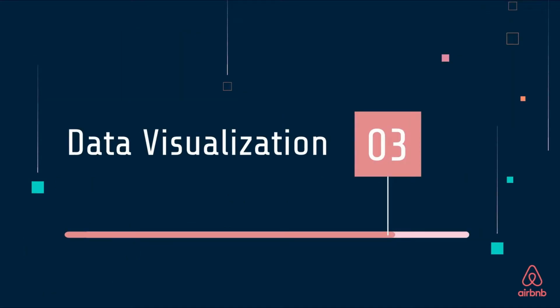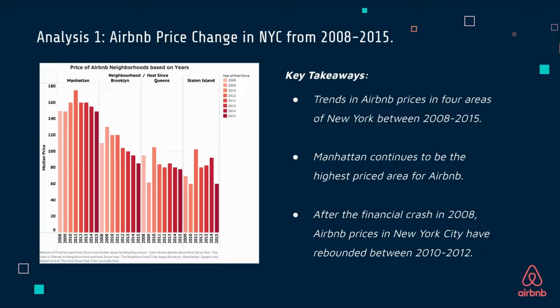So here is our data visualization. The first analysis, we created a bar chart to show the Airbnb price change in New York City over different times. We can see the trends in the Airbnb price from the different areas of New York City between 2008 and 2050. And Manhattan continued to be the highest price area for Airbnb. And we also found a very interesting fact. After the financial crash in 2008, Airbnb price in New York City has always rebounded between 2010 and 2020.